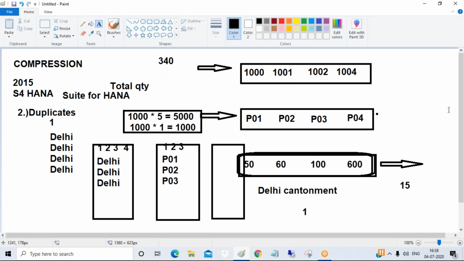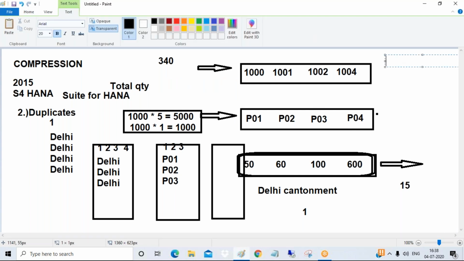Yes or no? If you see the BSEG table, how many columns is it having? More than 340 columns. But you go for S4HANA. In S4HANA, we have a table called ACDOCA. It is having only 15 columns, because of this compression. So tables are highly simplified.